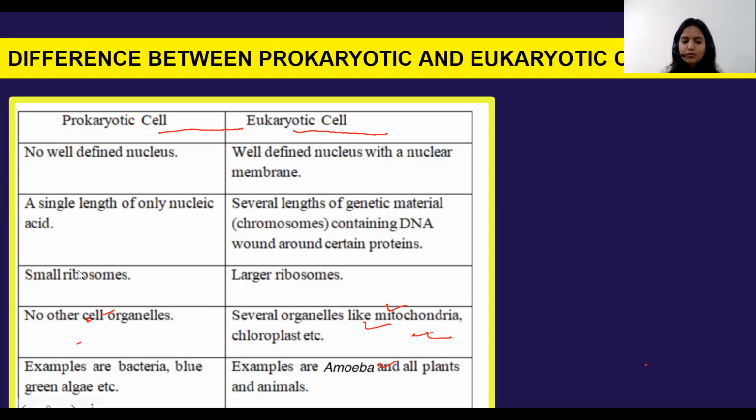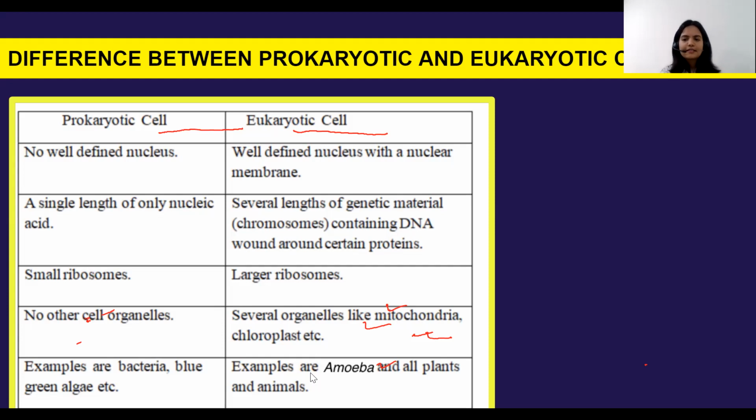Prokaryotic cells में ribosomes present होते हैं, but they are smaller in size. But in case of the eukaryotic cell, they are larger in size. In prokaryotic cells, कोई भी cell organelles present नहीं होते हैं, like mitochondria, chloroplast. But in case of eukaryotic cells, there are mitochondria, chloroplast, and other cell organelles also present. Examples of prokaryotic cells are bacteria and blue-green algae, and examples of eukaryotic cells are amoeba and all plants and animals.